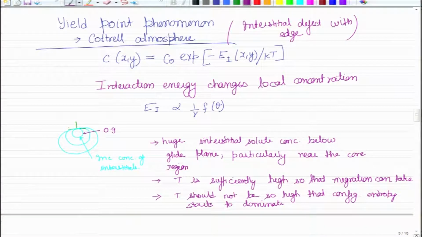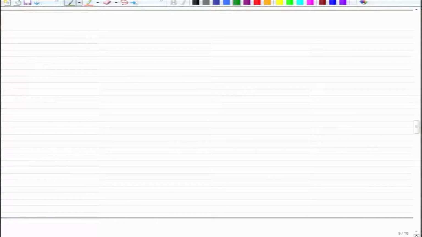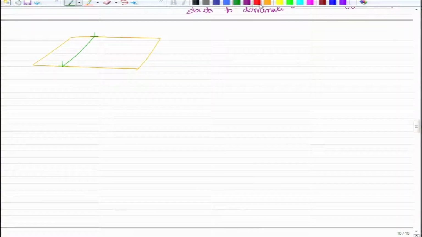Okay. So, with this understanding, now let us look at how a dislocation would actually look with a lot of solute atoms just near the core region and below the glide plane. Let us say this is a glide plane, and I will draw an edge dislocation. So, this is an edge dislocation line, and somewhere below this you would start to see a lot of solute atoms. In fact, in many cases almost all of these sites would be filled with solute atoms.